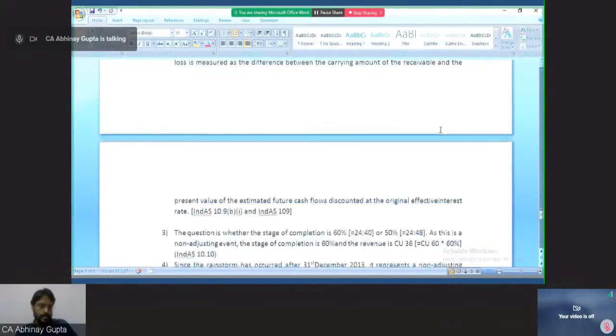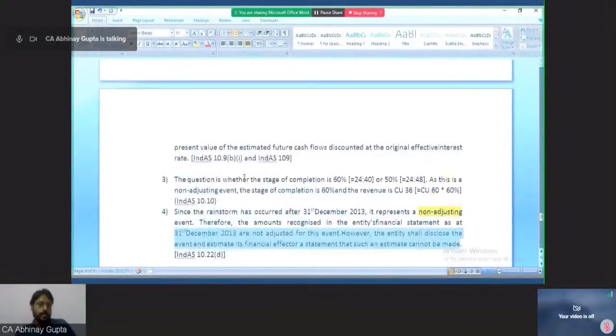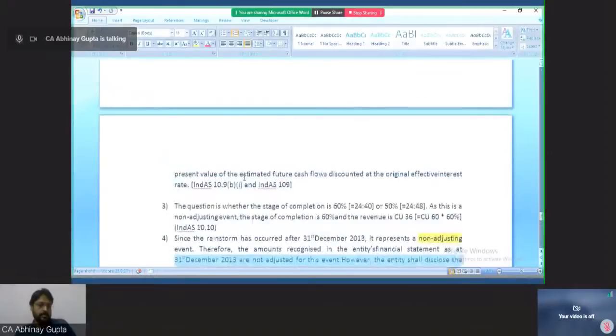Fourth is non-adjusting. Why? Because the rain happened after the year end of 31st December 2013. Therefore, the amounts recognized in the entity's financial statements as at December 2013 are not adjusted for this event. However, the entity shall disclose the event and estimate its financial effect, or state that such an estimate cannot be made. So the entity will only make a disclosure about this non-adjusting event.